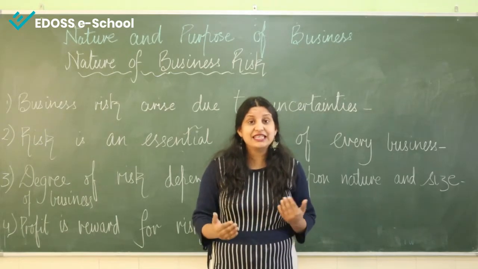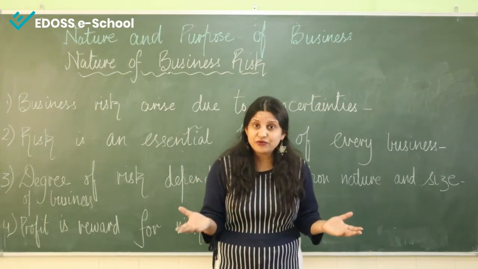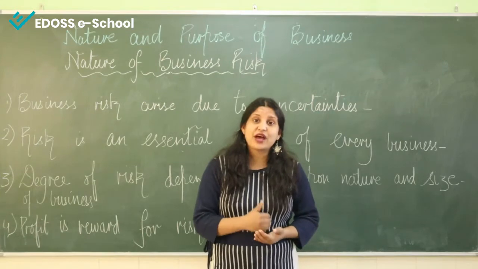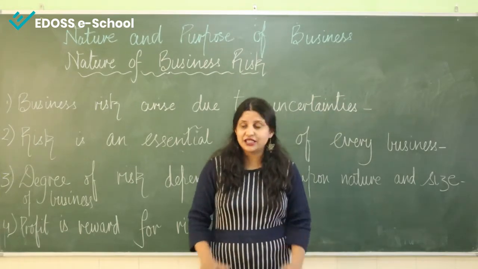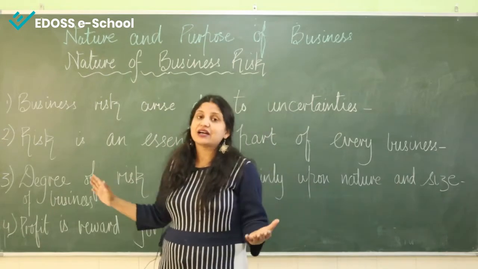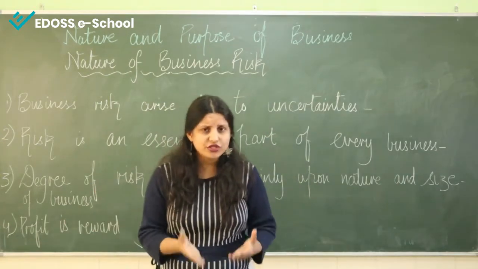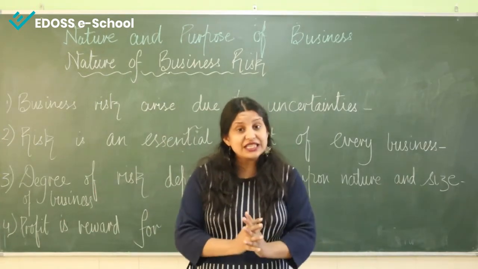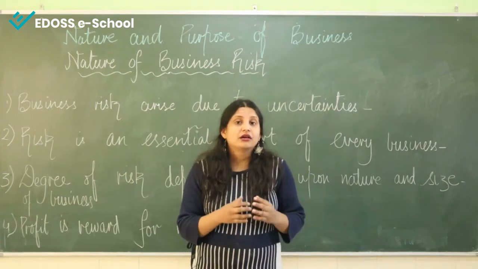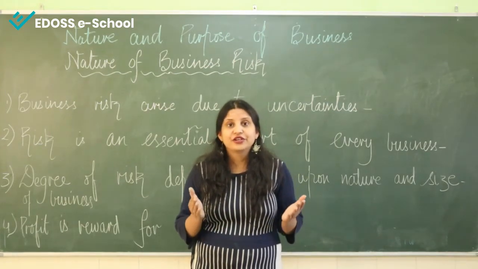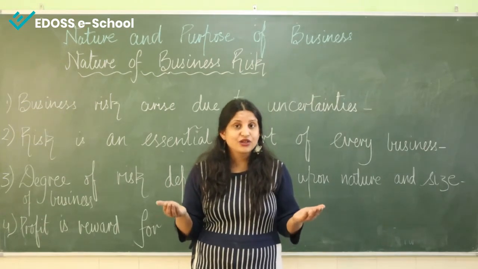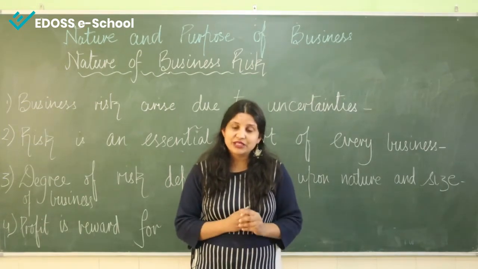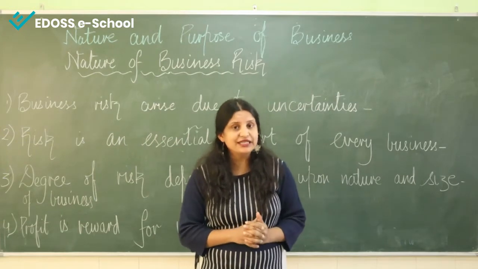As these are unpredictable future events, we can say that business risk arises due to uncertainties. Due to these uncertainties, business can have profit or it can have loss.